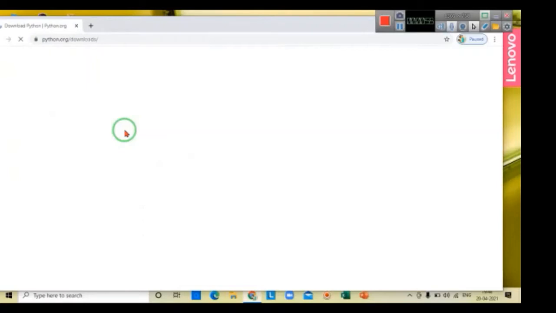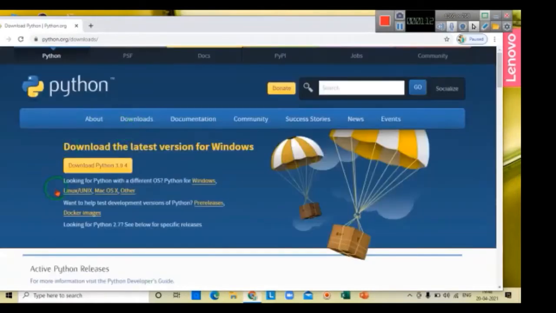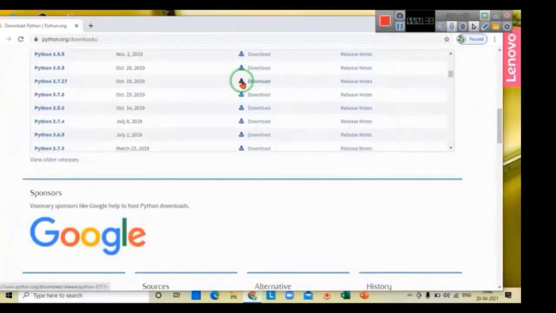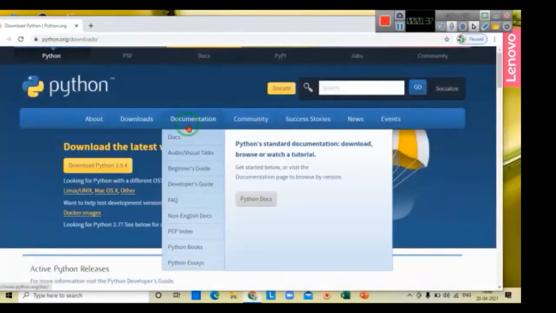When you click on the official website, the Python download window appears like this. Here you can see the latest version. If you want to see other versions, you can go to Downloads and go to All releases. You can see all the versions which were released earlier, and you can choose a suitable one for your PC.